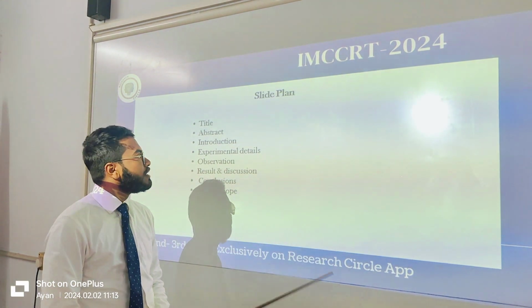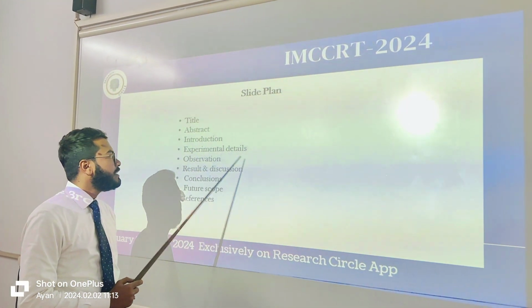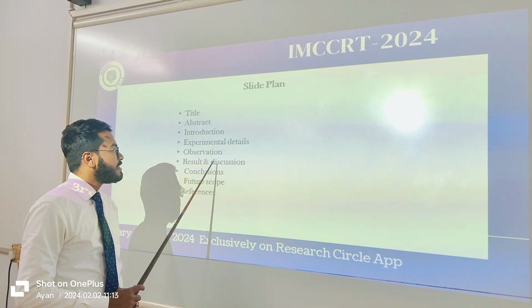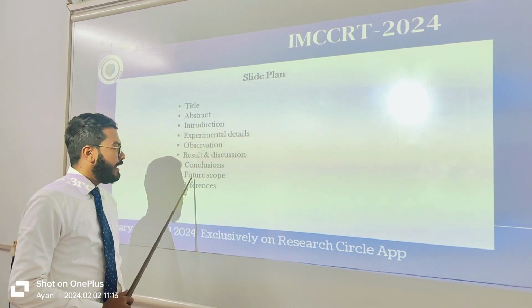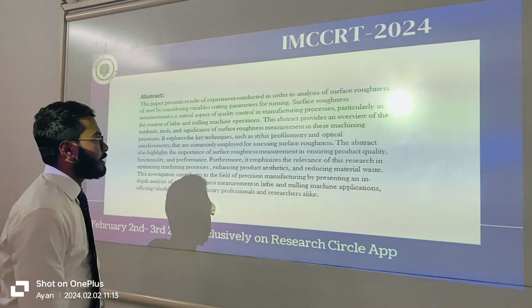Now our slide plan. First is the title, second is the abstract, third is the introduction, fourth is experimental details, fifth is observation, sixth is result and discussion, seventh is conclusion, and eighth is future scope and references. Now I am going to the abstract.